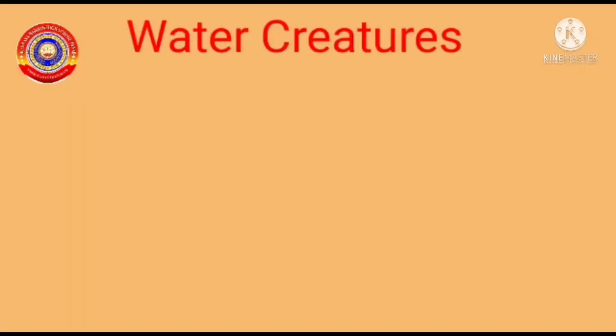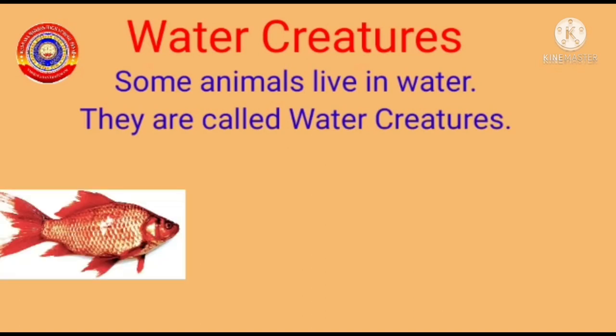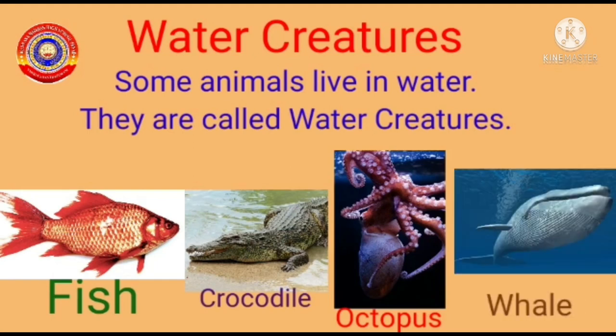Some animals live in water. They are called water creatures. The fish, the crocodile, the octopus and the whale are the examples of water creatures.